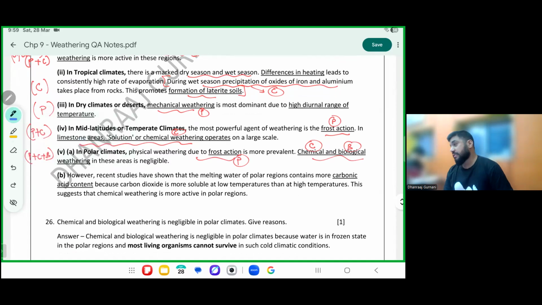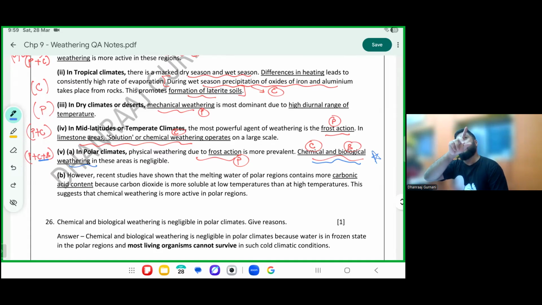In the polar regions, physical is more active. Please see these lines. Chemical and biological are negligible. This is where your question comes in short. Here it says physical is the most in polar, chemical and biological is negligible. It is happening, but it is not as much negligible.